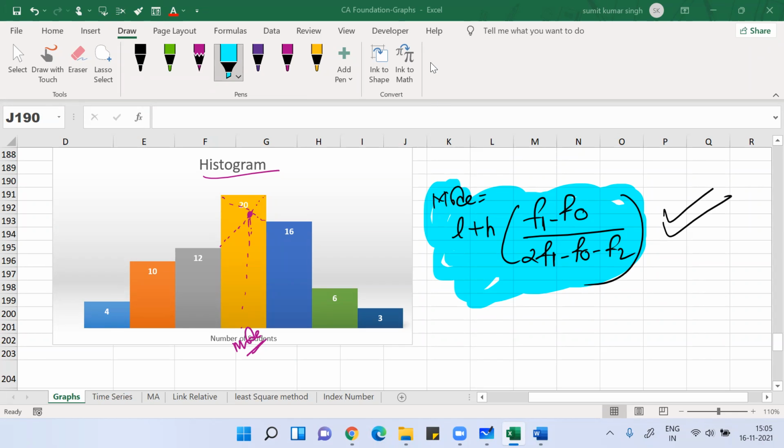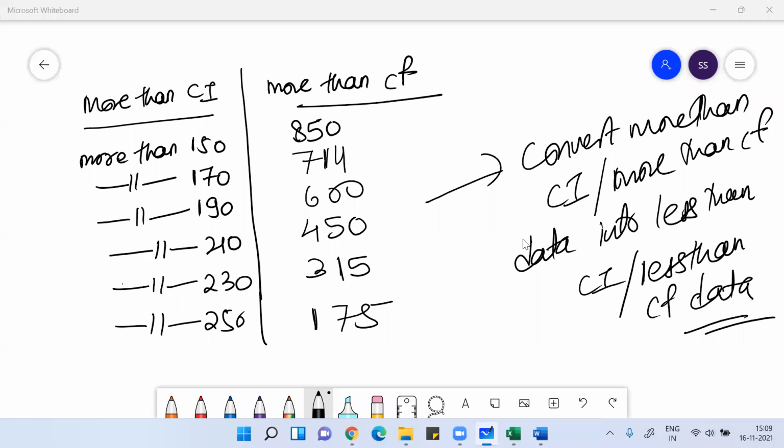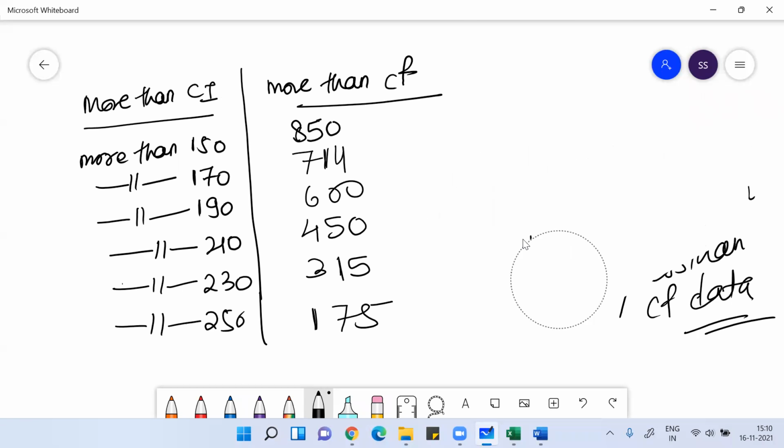If you want to speak, you can speak. Suppose this is your question, where the data is given in the form of more than class interval with more than cumulative frequency, and I want to convert this data into less than class interval with less than cumulative frequency.